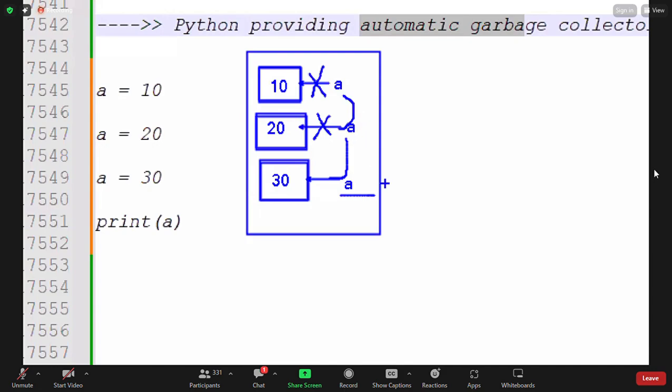Simply in Python, guys, we have the memory allocation concept. Somewhere I will explain that. So there, these two memories we are unable to use, guys. So this one and this one. Only this is usable, guys. So this is the only usable memory.